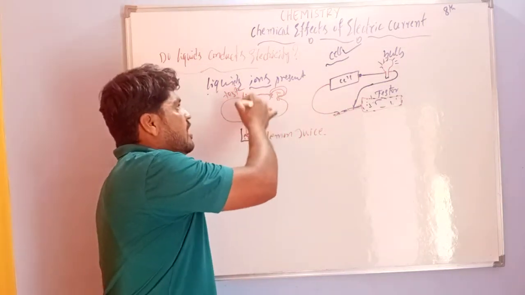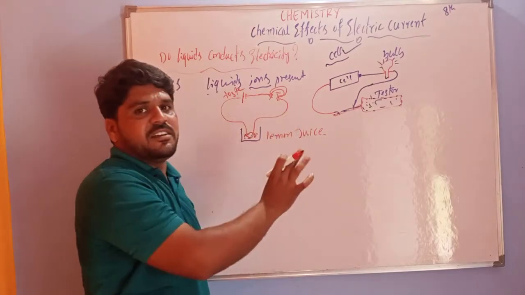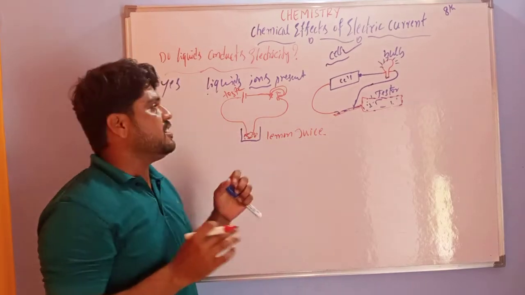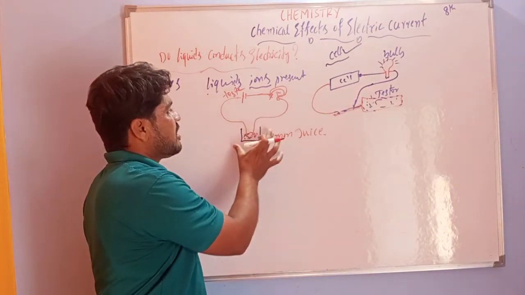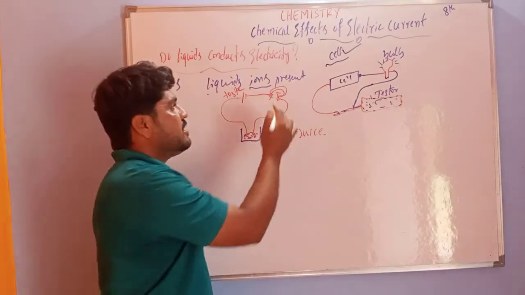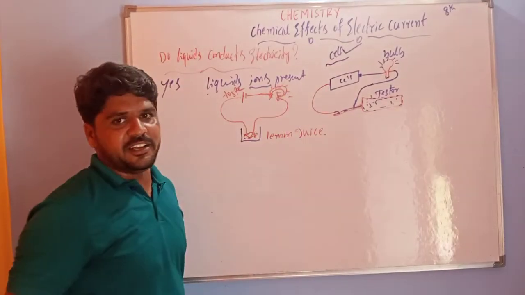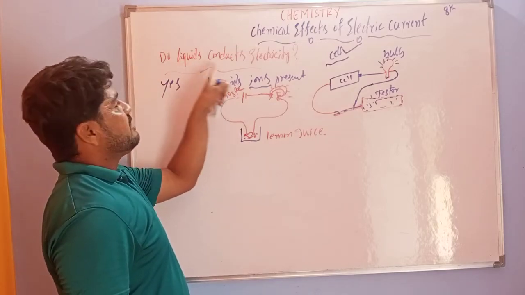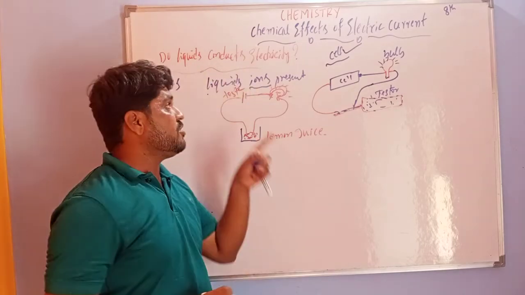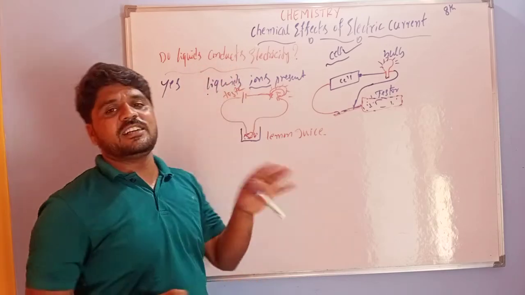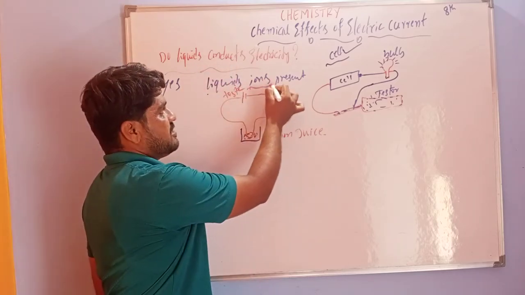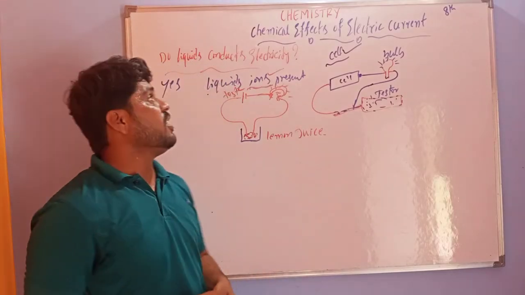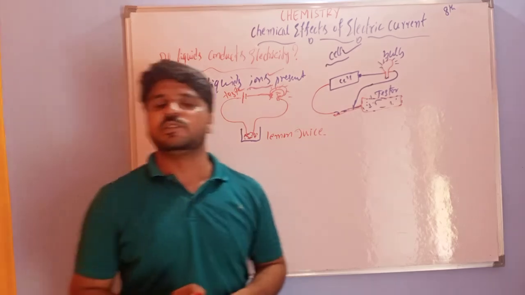If current flows, the circuit is complete. If current does not flow, the circuit is not complete. When the circuit is complete, then only the bulb starts glowing. This is all for today's class. Do liquids conduct electricity? You have to say yes, liquids conduct electricity by ions. In the next class we will discuss more about how liquids conduct electricity. Okay. Thank you.